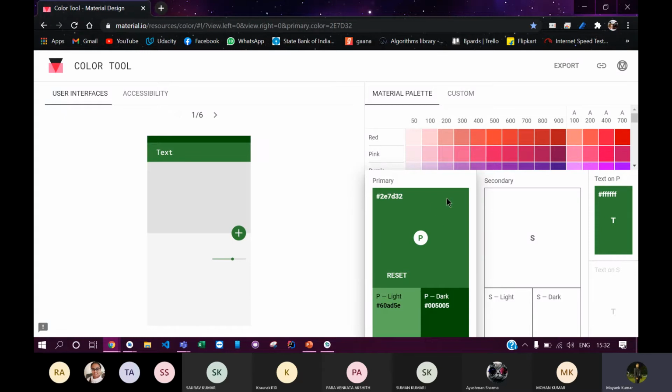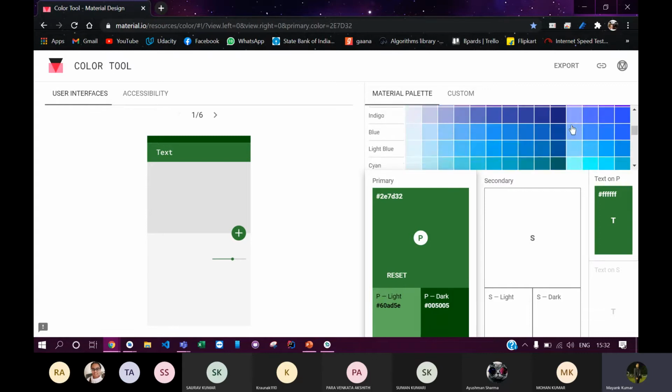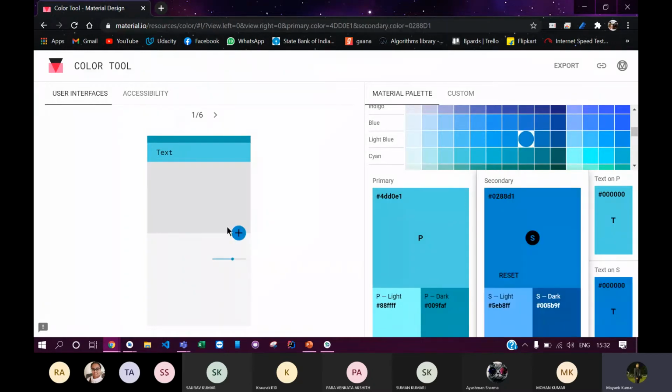So I can change it. Just click on the primary and I can use this palette to change the color. Let me try to change this to something else. So let me choose this. You can see that this theme is also changed. I can also choose the secondary color, and let's just change it to something like this. You can see that this is also changed, and you can see not just this screen, you can see the other screens as well.